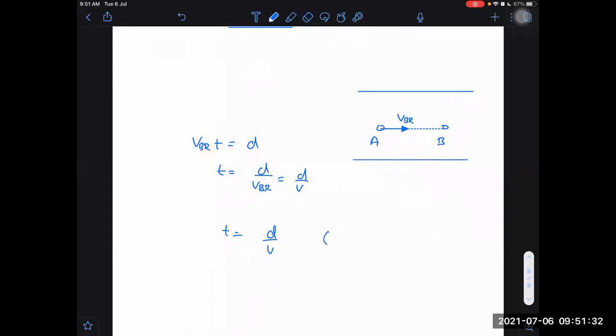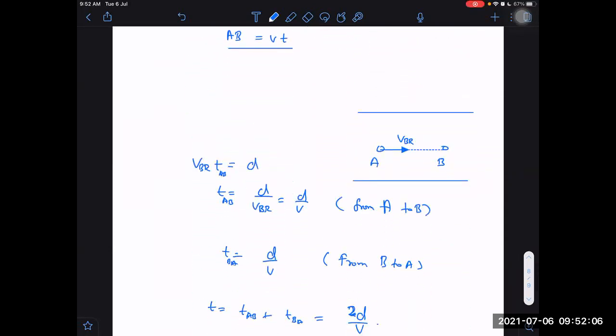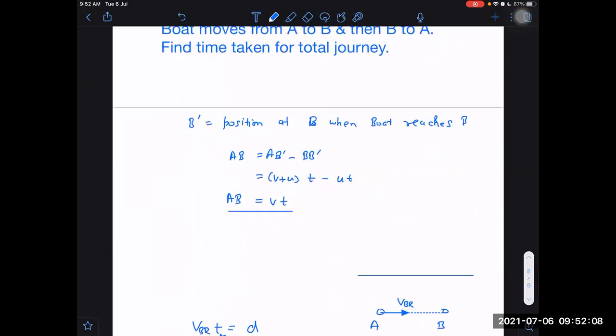So it is when we move from B to A, and this was from A to B. Time taken from A to B, time taken from B to A. So what is the net time taken? Net time taken will be equal to A to B time plus B to A time, which is equal to 2 into D by V, as one boy said in the beginning itself. But most of the answers were wrong. One boy said in the beginning only that it will be 2D by V. He was right.